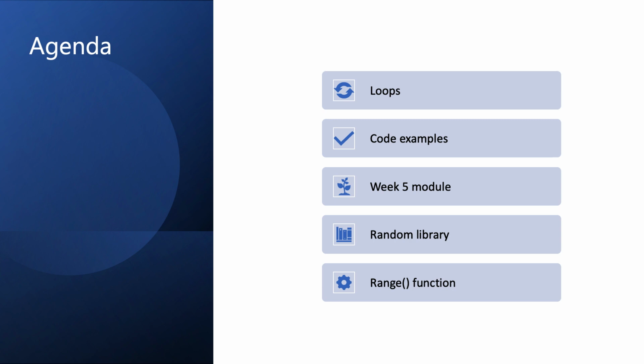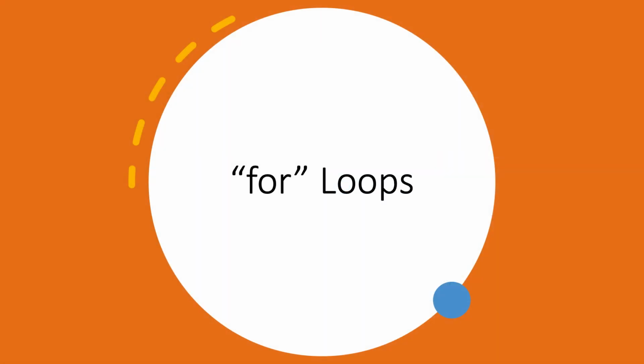So let's get started. Loops in Python, as well as in any programming language really, are essential control flow structures that allow the execution of a block of code multiple times, which reduces the need for manual repetition. Python supports two main types of loops: for loops, which iterate over a sequence of items, such as a list or a tuple or a string. Then we also have while loops, which continue to execute as long as a specified condition remains true.